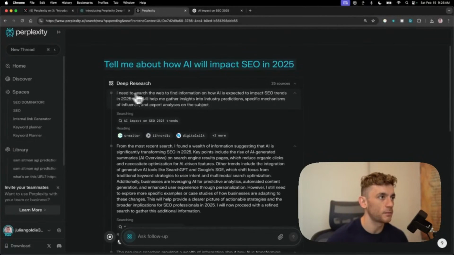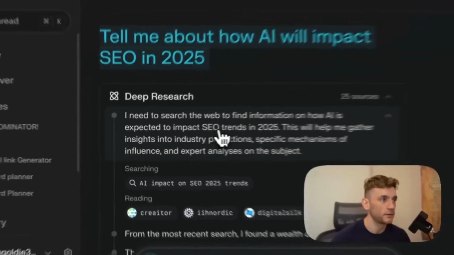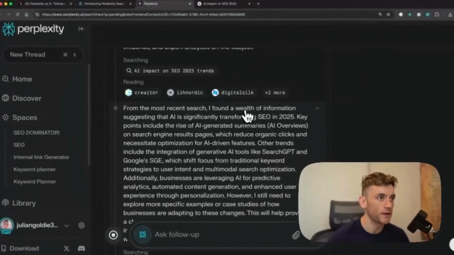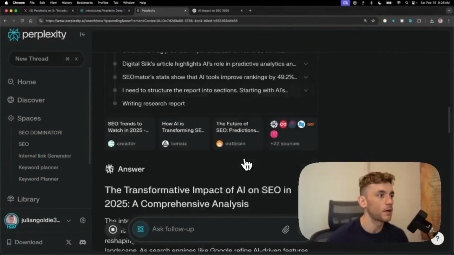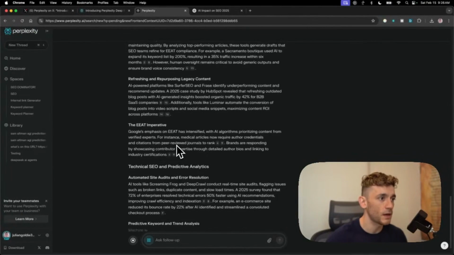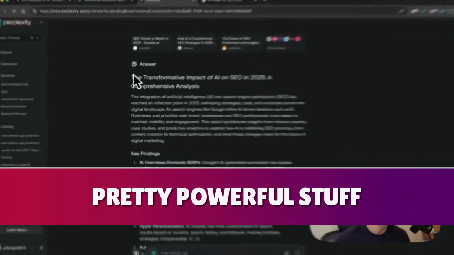So if we have a look at these steps, first of all, I need to search the web for information on how AI is expected to impact SEO trends in 2025. From the most recent research, I found a wealth of information suggesting that AI is significantly transforming SEO, and so on. And it's just going off and doing the magic. Now, the answer has already come back to us, and we've got a pretty detailed report here. It's still reeling off, but that is pretty powerful stuff.